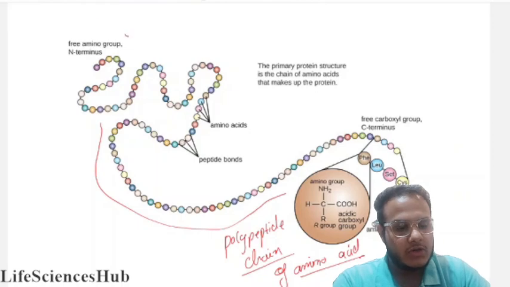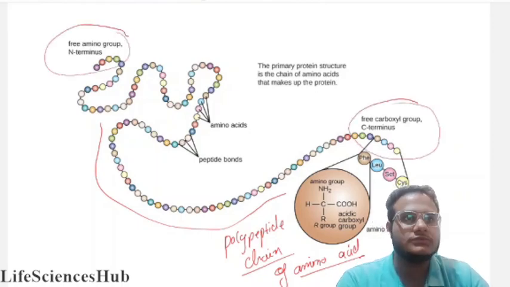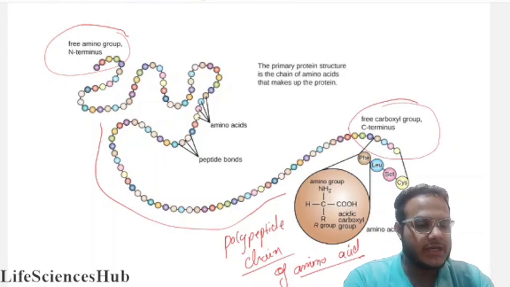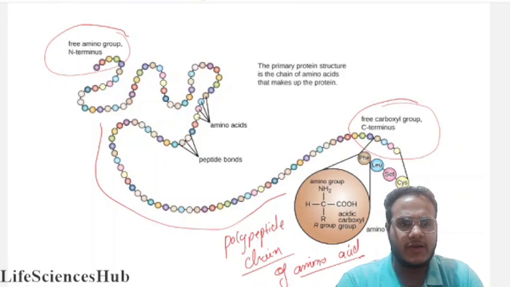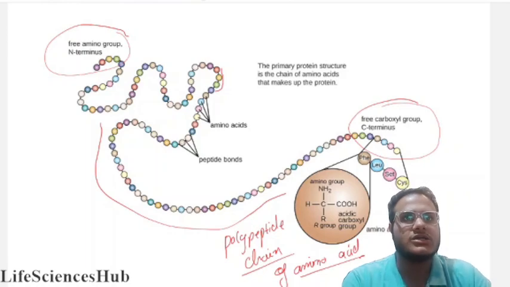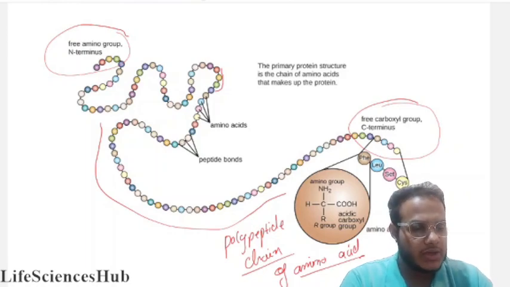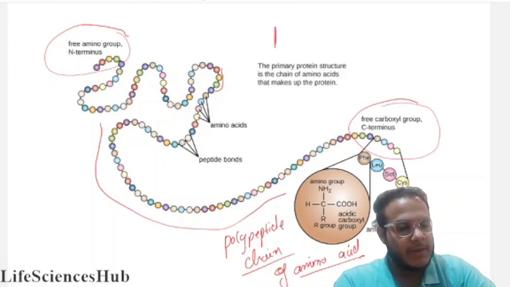One we call the N terminal, and the other we call the C terminal, present on the right hand side and the left hand side. Different amino acids are sequenced here, shown as different colors of balls. And between two amino acids there is a peptide bond.